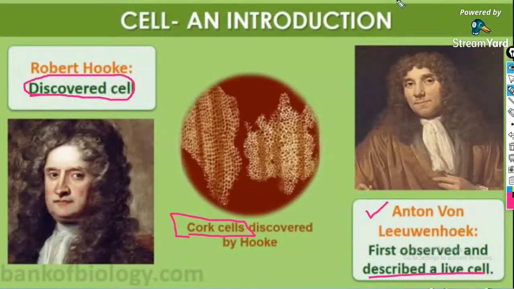So what is cork? From which plant is the cork taken? Anyone know?